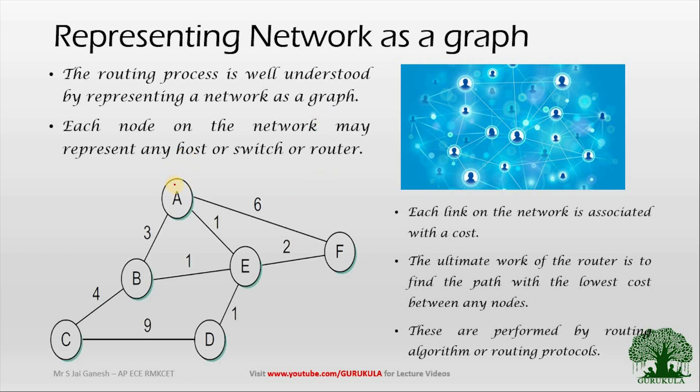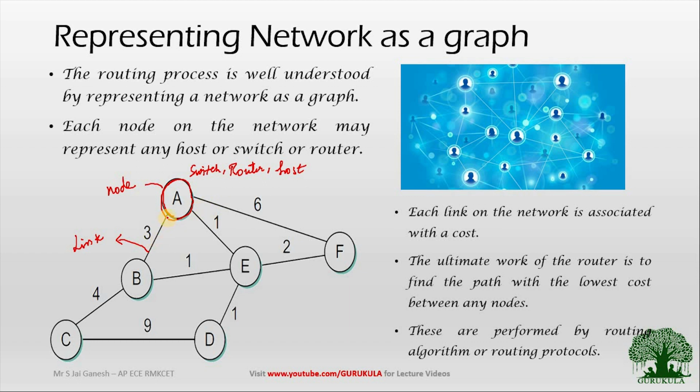When you look at this particular figure, you can see that there is a node called A. All the circles in this figure represent a node, and each and every node is connected by a line, and this line is what we call a link. This node can be anything. It can be a switch, or a router, or a host, or any device that is connected on an internet.